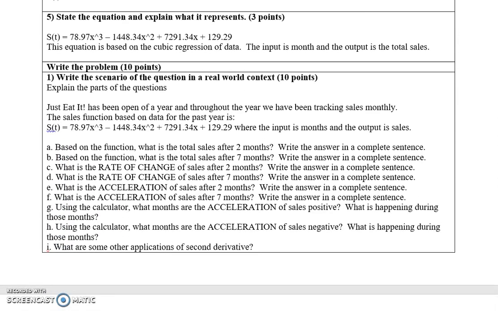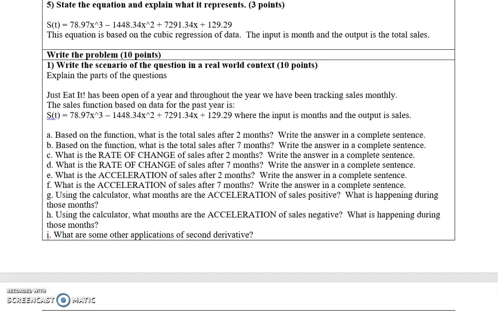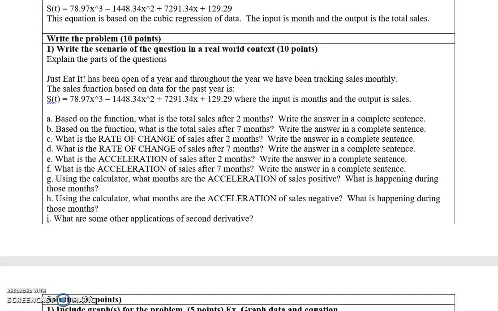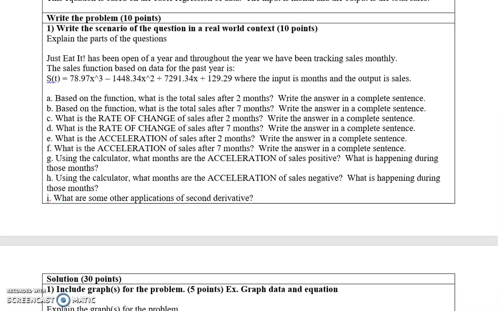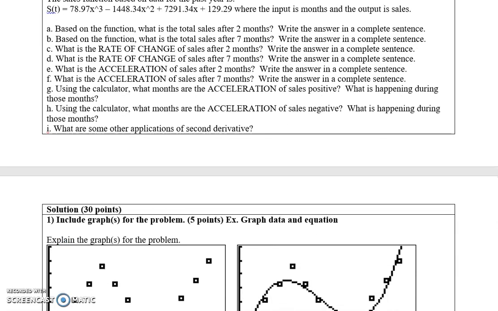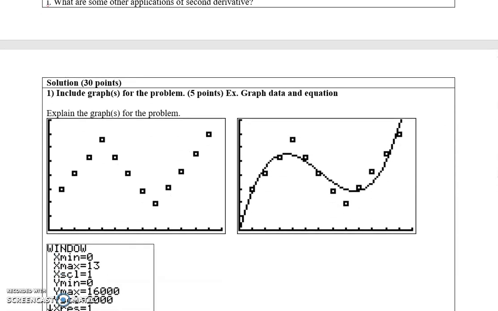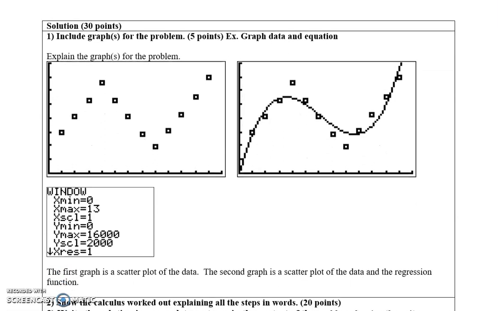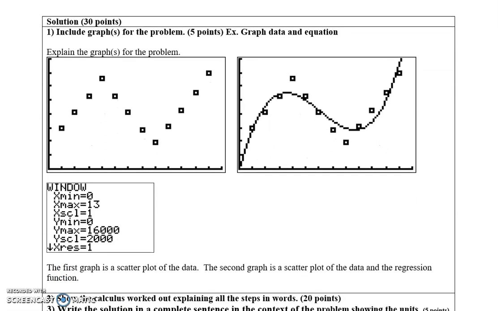And the questions I'm going to ask in my project are, what are the total sales after 2 months? What are the total sales after 7 months? What's the rate of change after 2 months? What's the rate of change after 7 months? What's the acceleration after 2 months? What's the acceleration after 7 months? When are the months the acceleration of sales is positive? What months is the acceleration of sales negative? And what are some other applications of the second derivative? I created a scatter plot of my data, and the regression line, as you see, models that data.